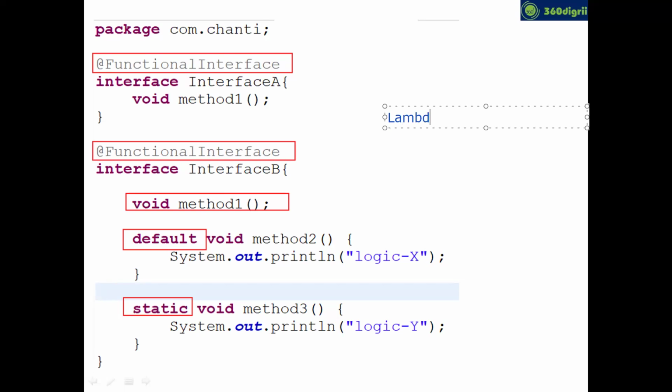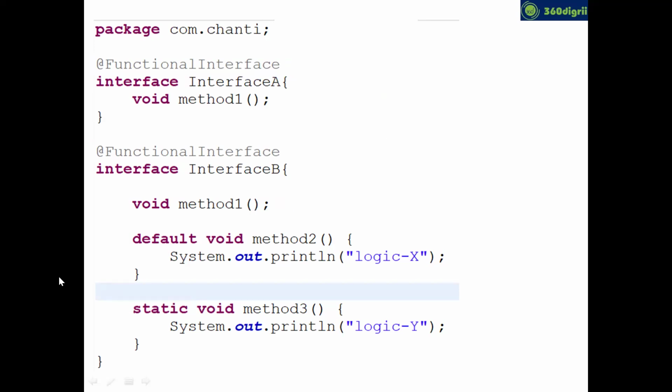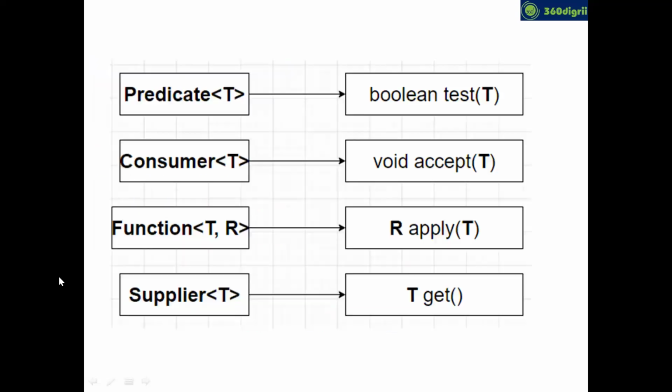If you want to write lambda expressions in Java, just now you have seen in filter, map, reduce, some arrow symbol, right? If you want to write that kind of coding, that's possible by using functional interfaces only. Now, I want to show you one example of how functional interfaces make us write lambda expressions. So can you see, buddy?